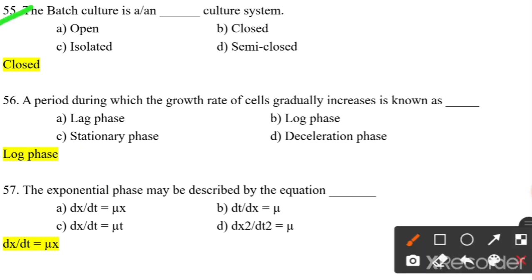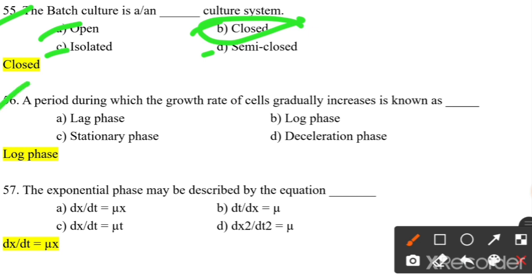The batch culture is which system? Open, closed, isolated, semi-closed. So it is a closed system. Why is it a closed system? Because in this system we have to add nutrients and the media only one time. That's why it is called a closed system.